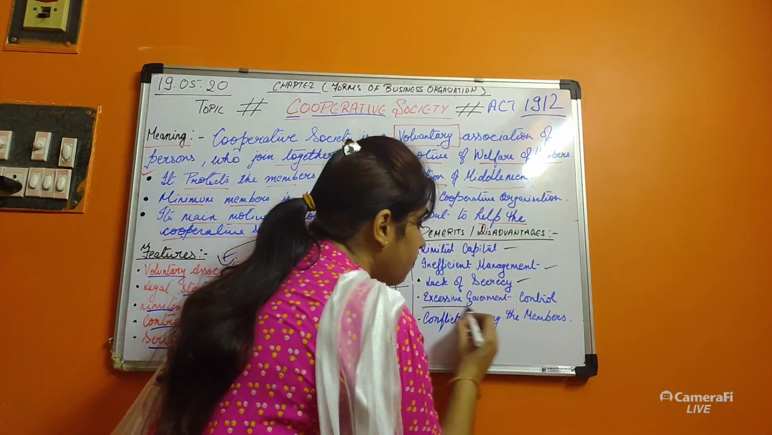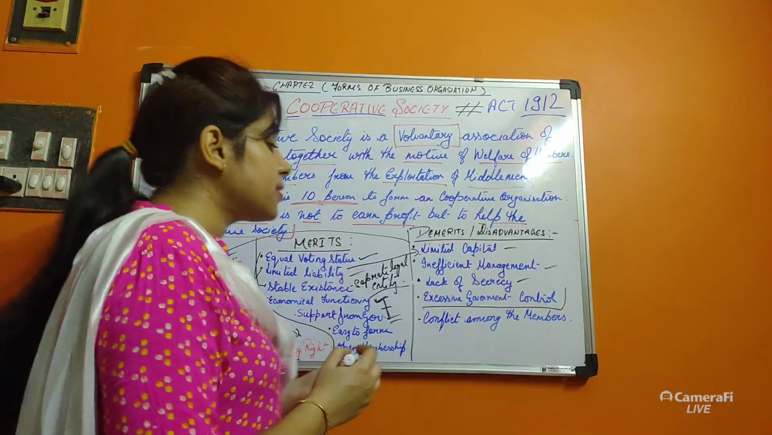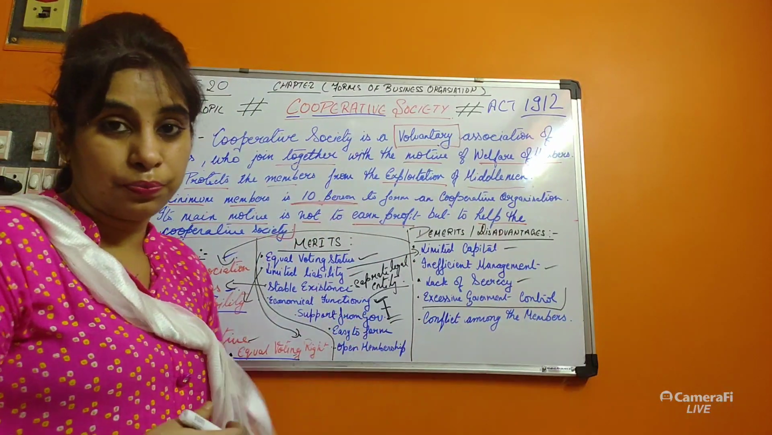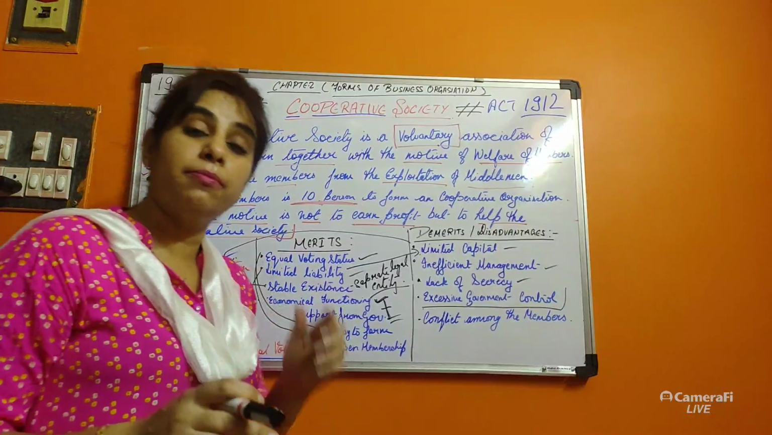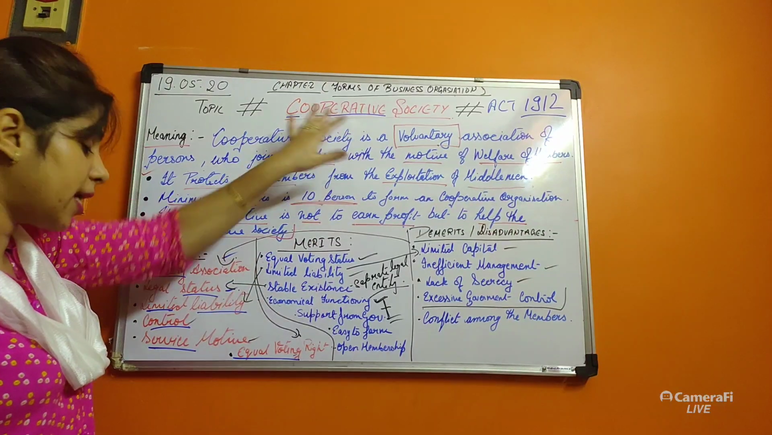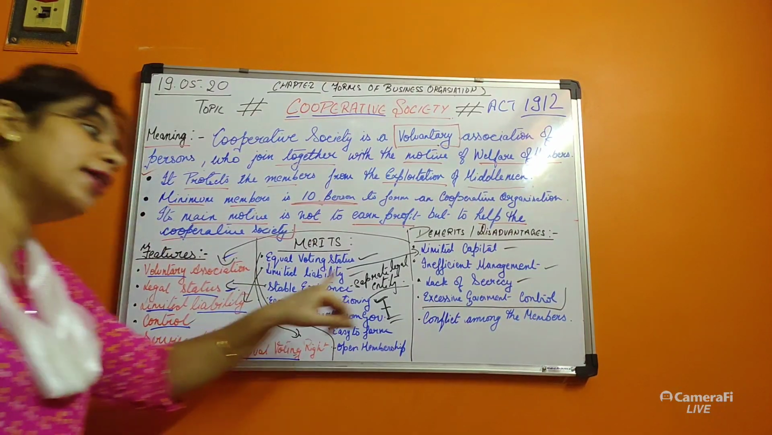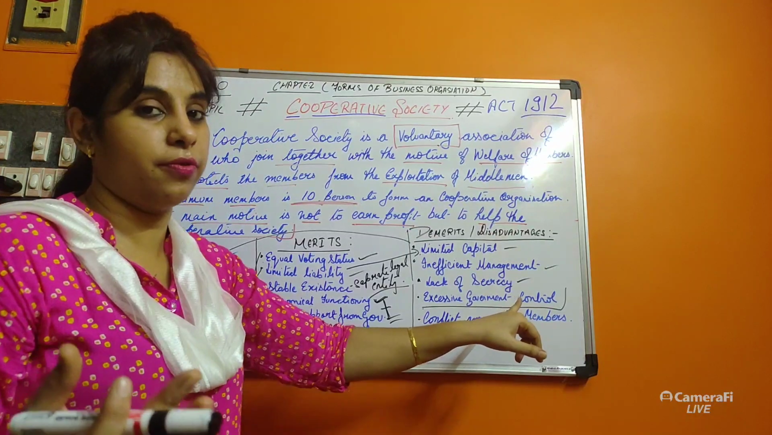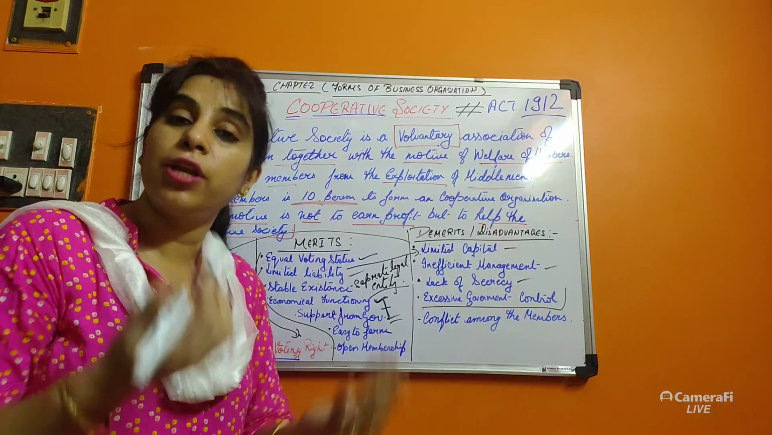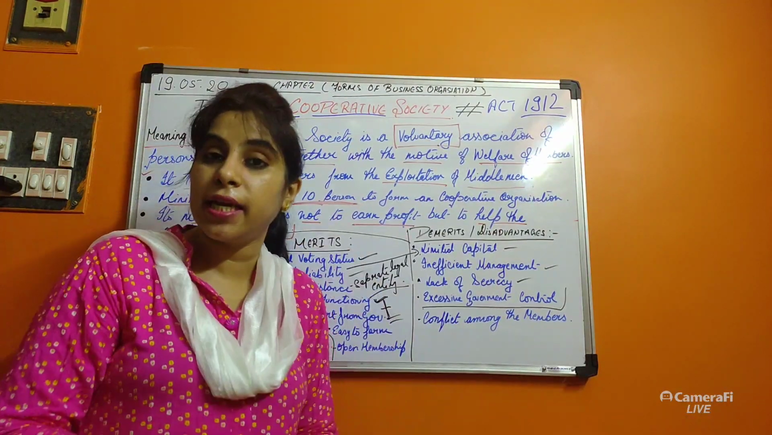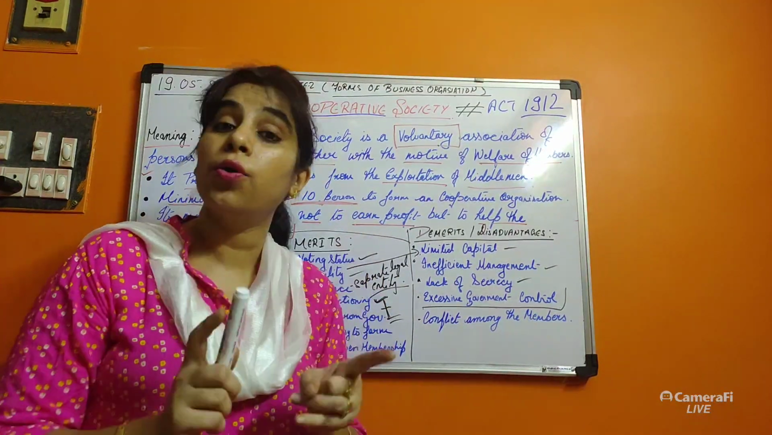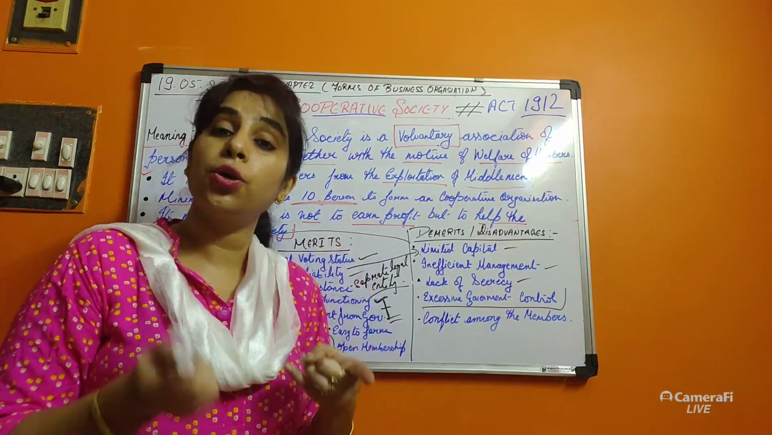Excessive government control, very important. What is excessive? When the government is supporting you, why is the government supporting? The cooperative society's main motive is service motive, and the government's main motive is also service motive. So the government is helping you, giving you rebates to buy things, giving you subsidies. With that, they are overlooking you, looking at what you are doing.